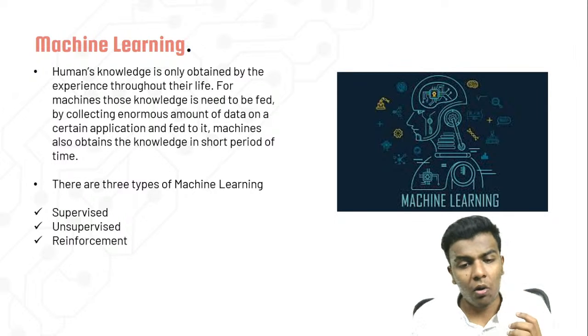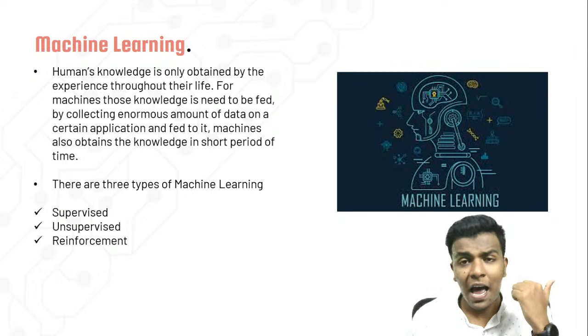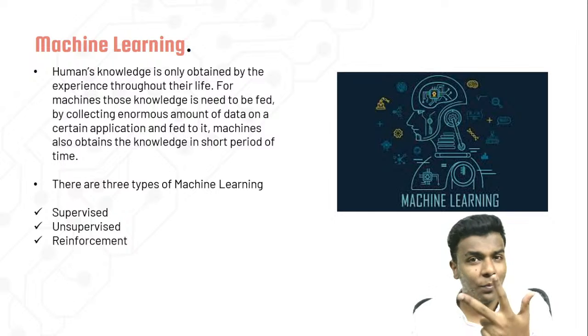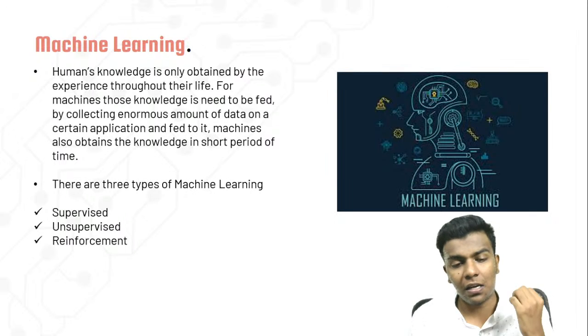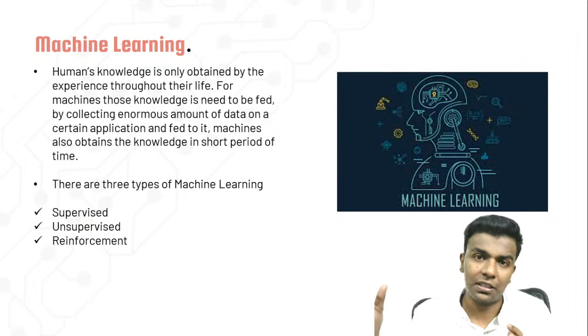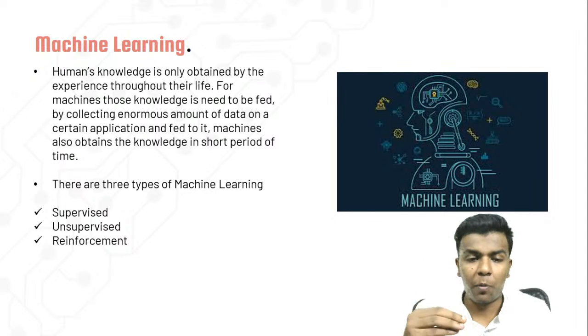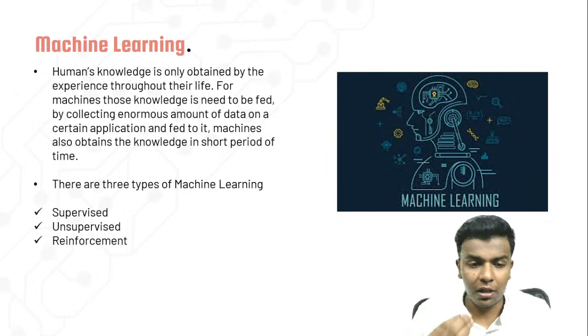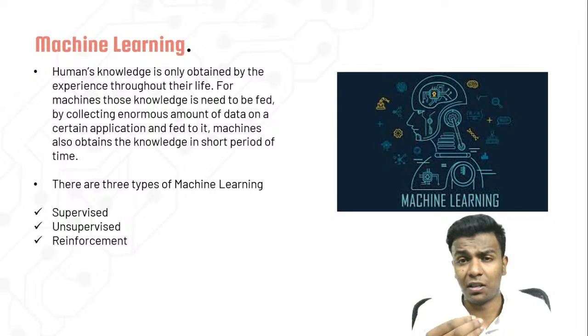And machine learning also has types called supervised, unsupervised, and reinforcement. I hope you all have heard about supervised, unsupervised, and reinforcement learning. Okay, so these learnings are what we are going to see in this session. Supervised means what, and what are the algorithms that lie inside supervised learning, unsupervised learning, and reinforcement learning, and their examples. So like that we are going to learn each and every learning.